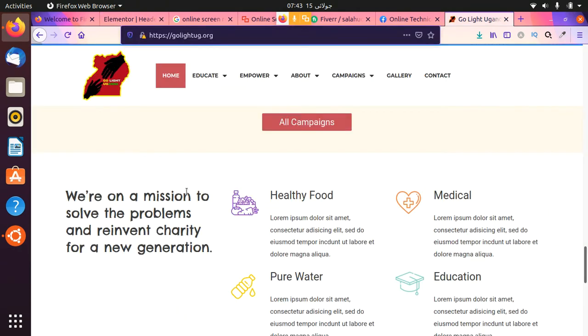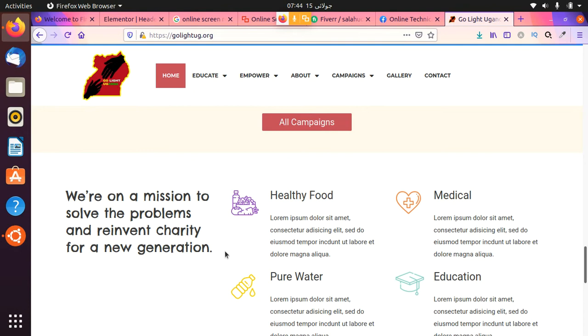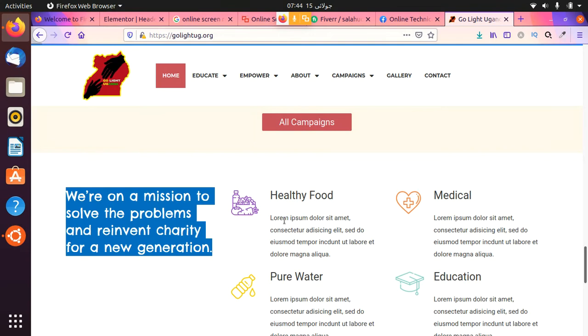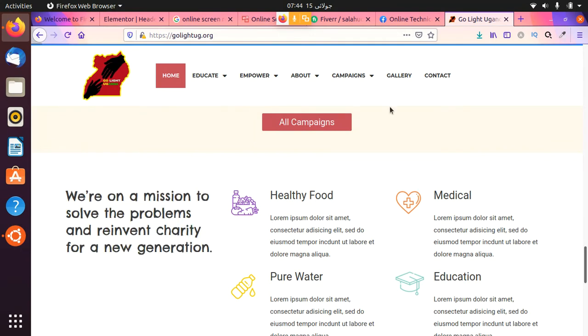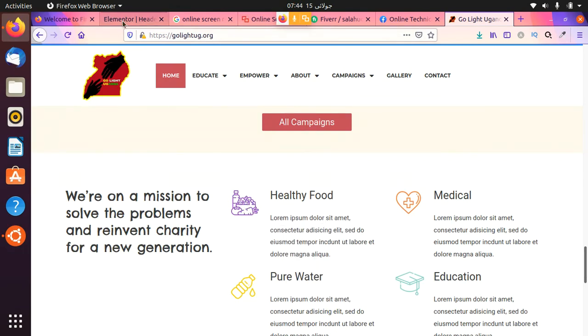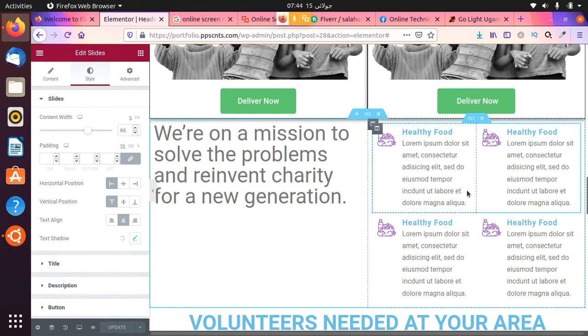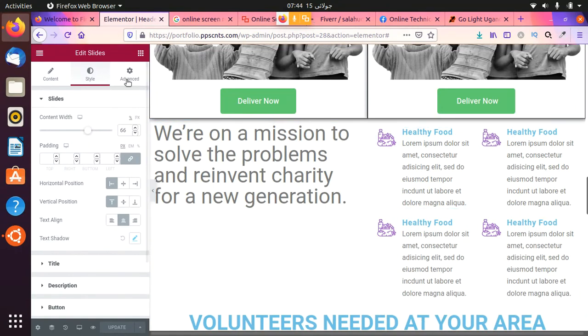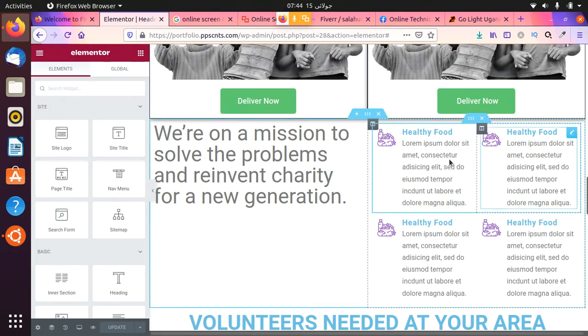In the next, we have chosen two columns, one for this text and one for the icon box. If we had these icons, we would have to use icon box, but I didn't have these images. For this purpose I have used image box, and I have just saved one of these icons, and then I have used that in the image box, as you can see here. And in this column I have used a section of two columns, and I have designed it and then copied the entire section.